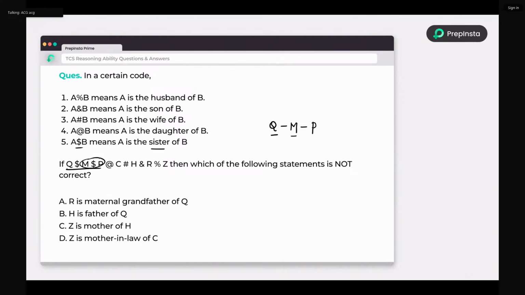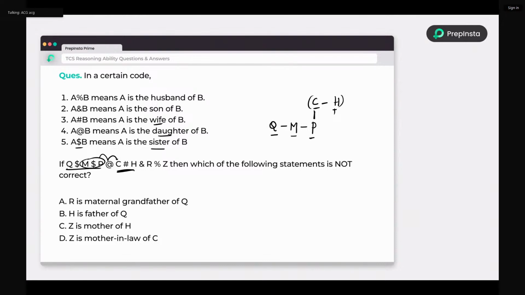P at the rate C. At the rate means daughter, so P is daughter of C. Next, C hash H. Hash means wife, so C is wife of H. C is wife means definitely H must be husband, right?